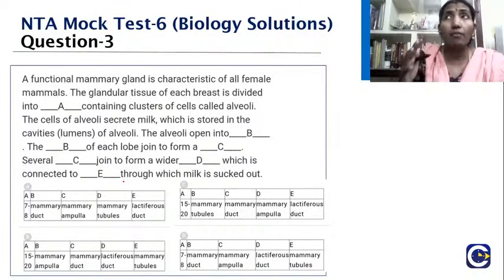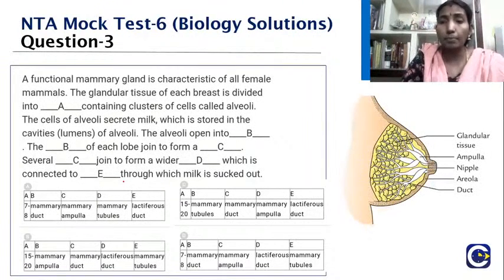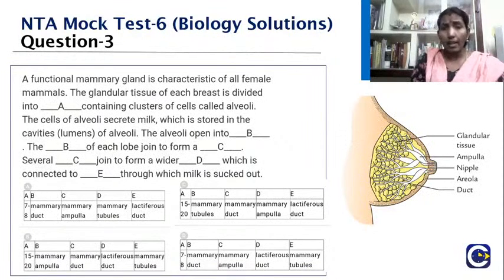So here you have to know the entire anatomy of the mammary gland. Let me explain to you all. As you all see here, the mammary gland is actually a modified sweat gland. What happens here? It is rudimentary in males. Because of the hormonal influences, it gets developed in the case of the female.